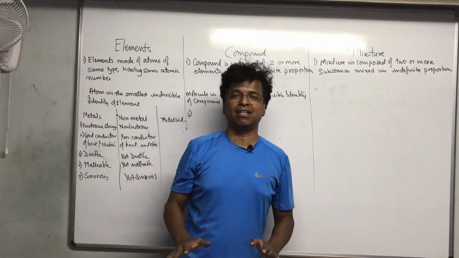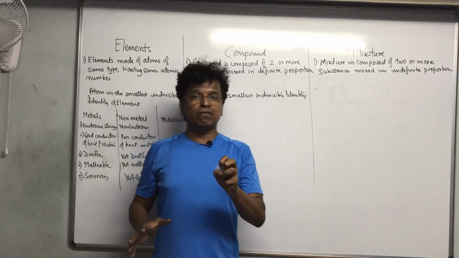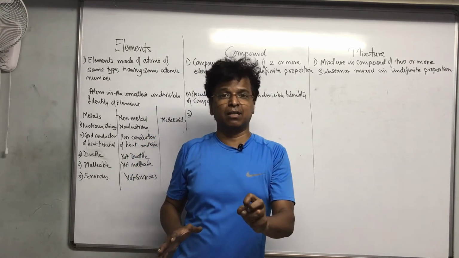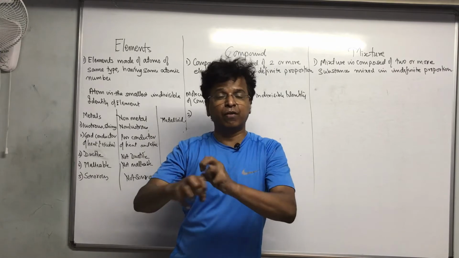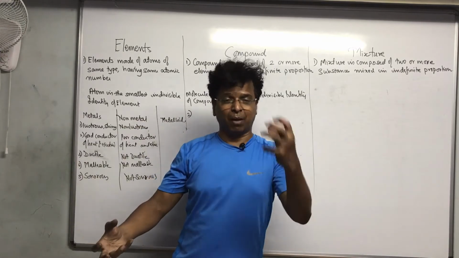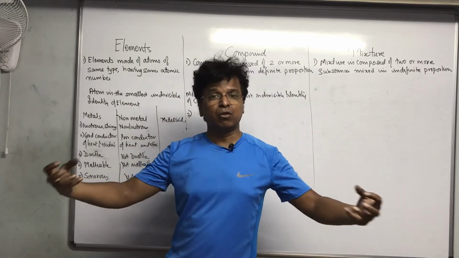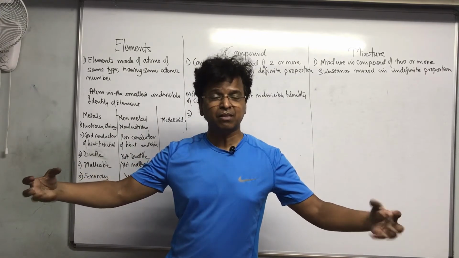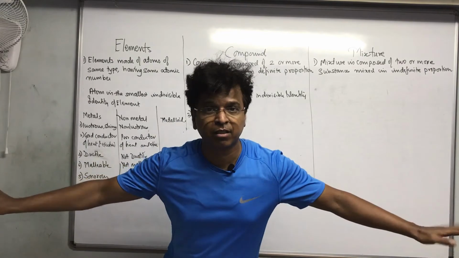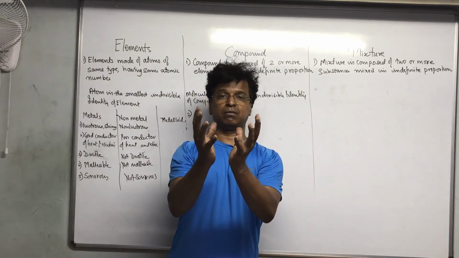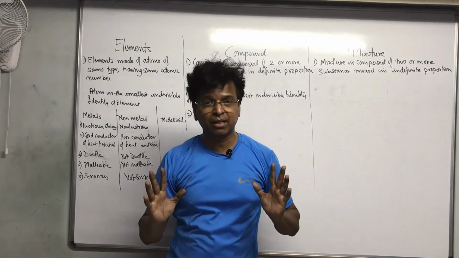Try to understand this. The properties of hydrogen and oxygen, if you consider them separately, are both lost when they become water. Are you understanding?